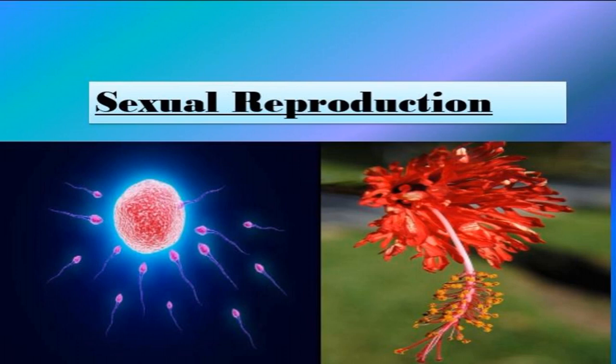Such organisms are called unisexual. That is, they have only one sex in one individual. Some plants are also unisexual, like papaya, cucurbits, etc. But the majority of flowering plants and a few animals like tapeworm, earthworm, starfish, etc. are bisexual or hermaphrodite. That is, each individual has both male and female sex organs.